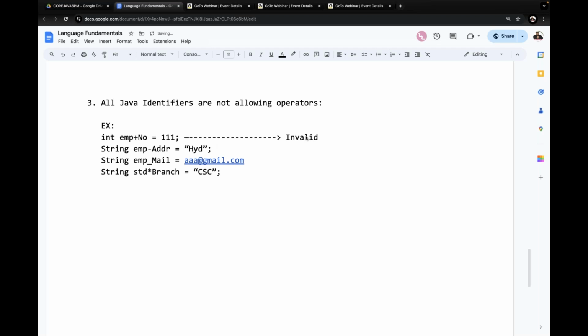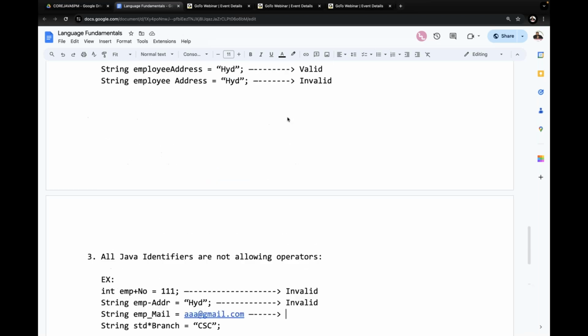Next one is string EMP hyphen addr is equal to Hyderabad. Hyphen or minus, whatever it may be. Is this valid or invalid? This is invalid. Now tell me, what about this one? Is it valid or invalid? Underscore symbol I provided. Now please read out this statement.